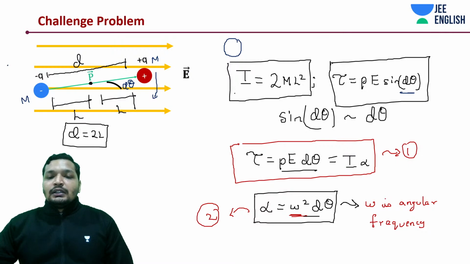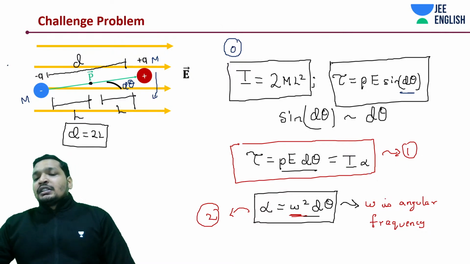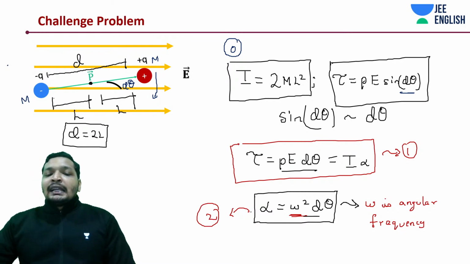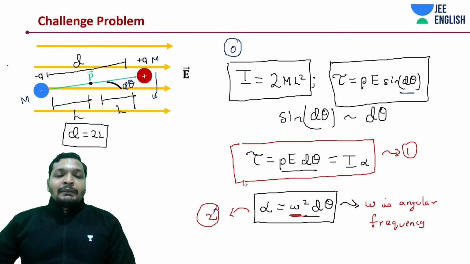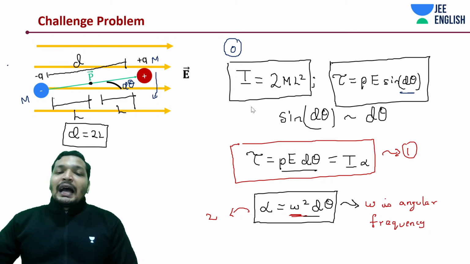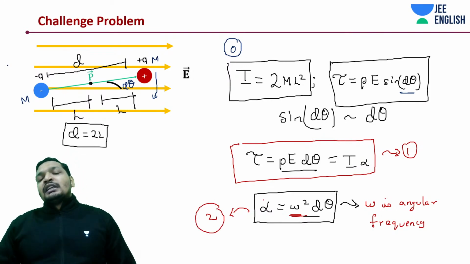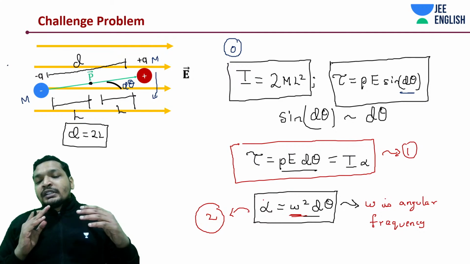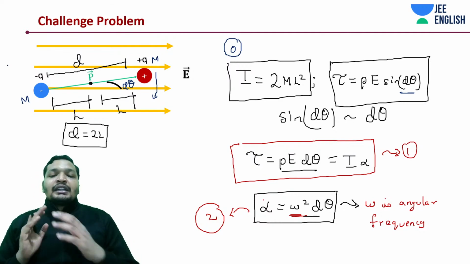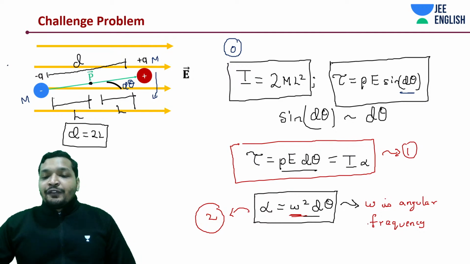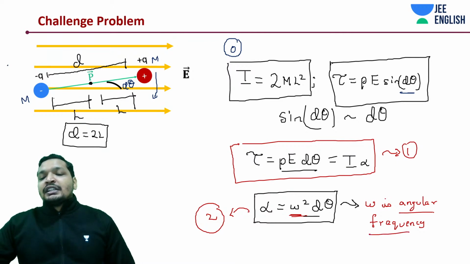Okay guys, I'm going to call this 0 because we already have 1. So yeah, and this is equal to I alpha. And then I told you something very interesting and important. If you don't know yet, note it down: the relation between angular frequency and angular acceleration.